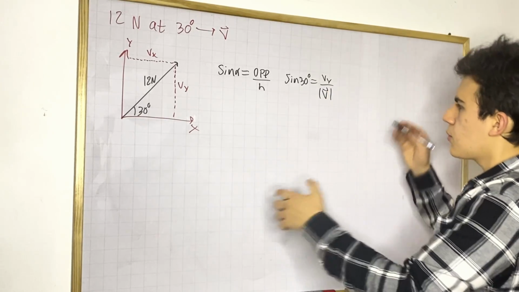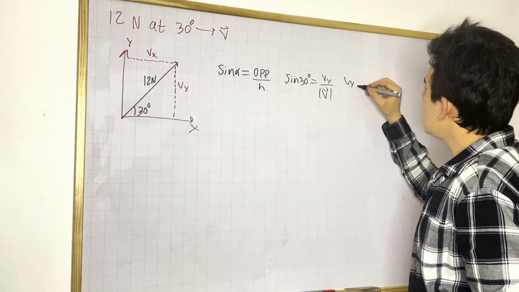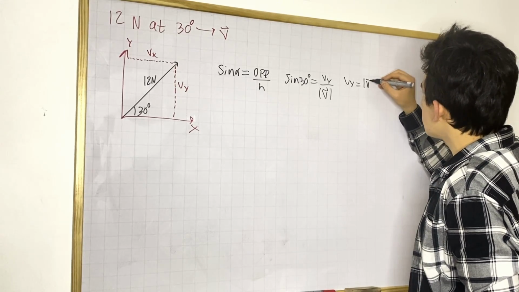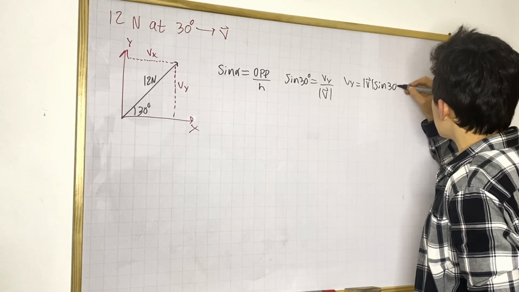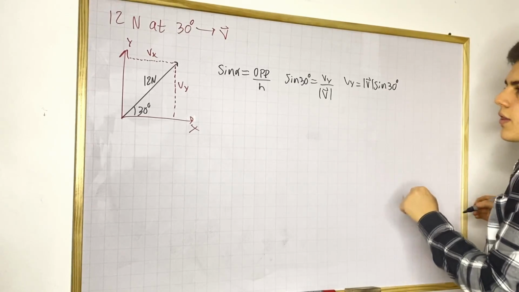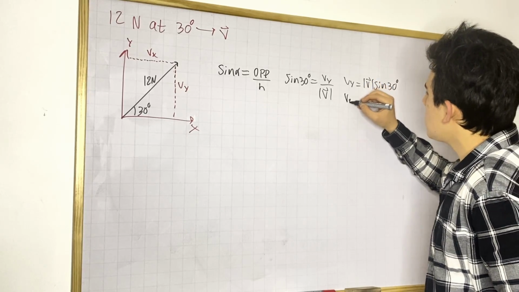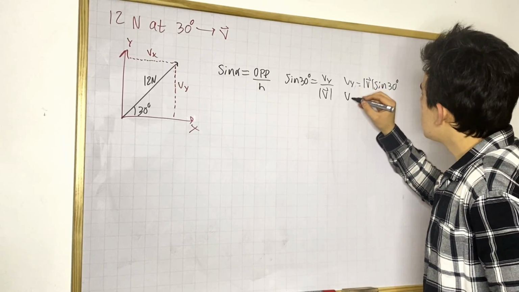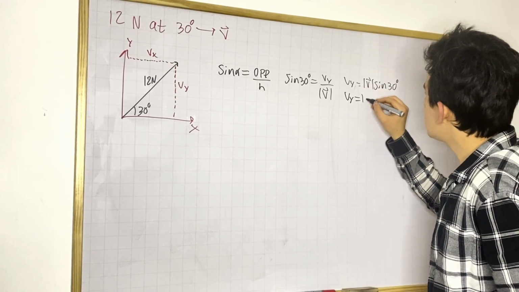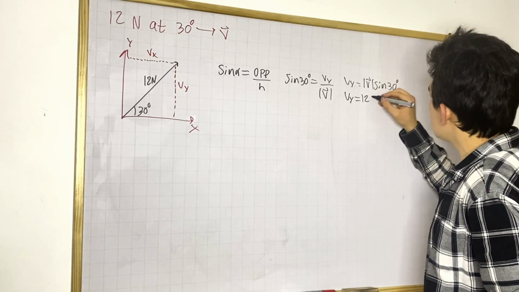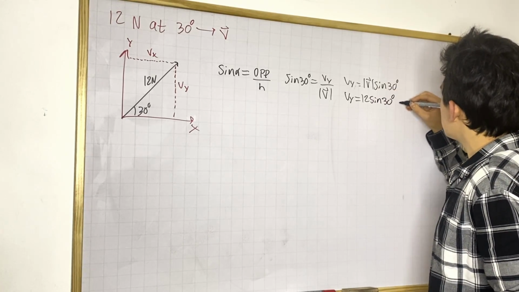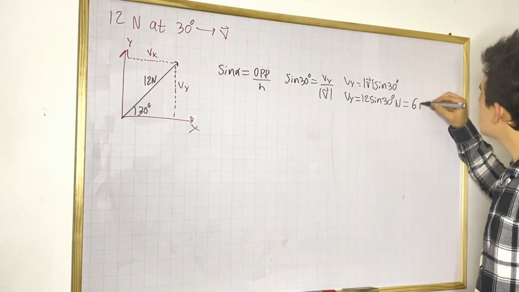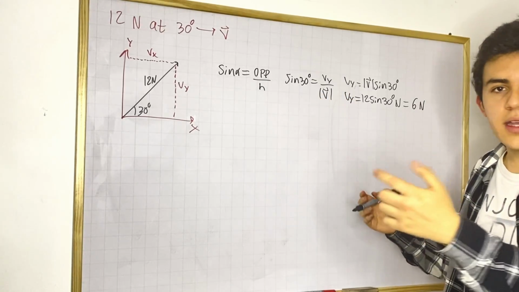Now, how do we find Vy? Well, we can rearrange everything, and you're going to have that Vy is equal to the magnitude of the vector times sine of 30 degrees, okay? Now, let's plug that into our calculator. So Vy is equal to 12 newtons, I'm going to write the units later on, times sine of 30 degrees. And that's pretty interesting, that's just 6. Okay, 6 newtons. That's right, now this is just simply Vy, our y component.